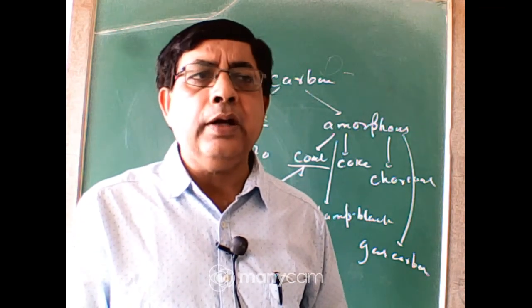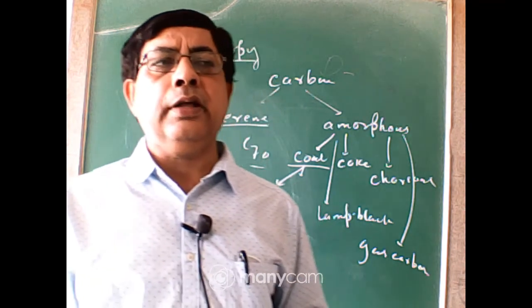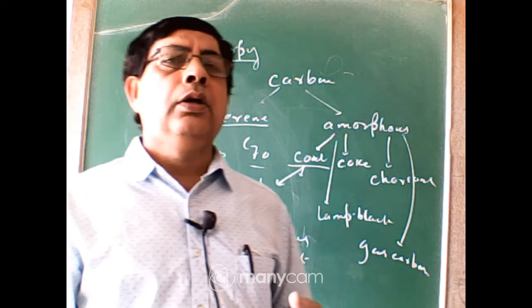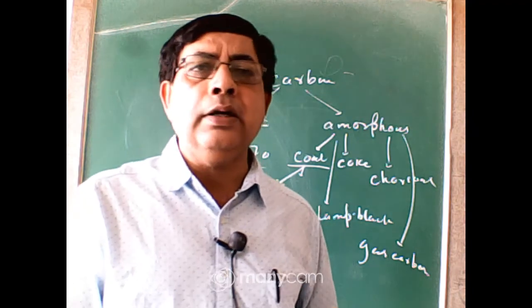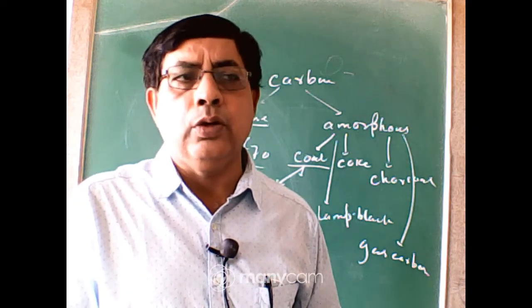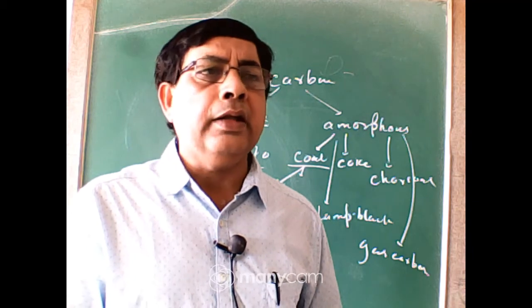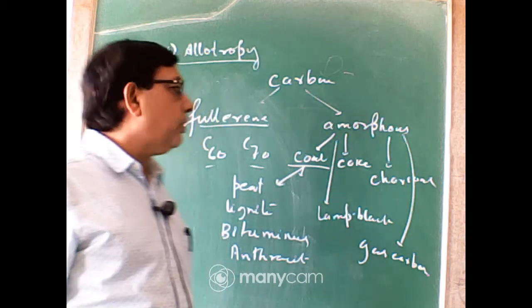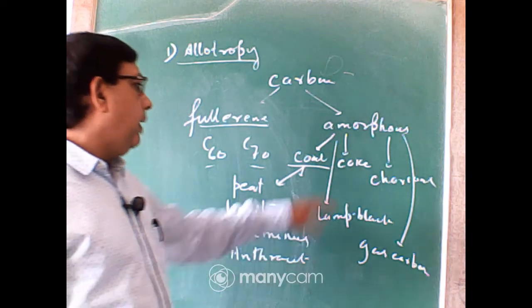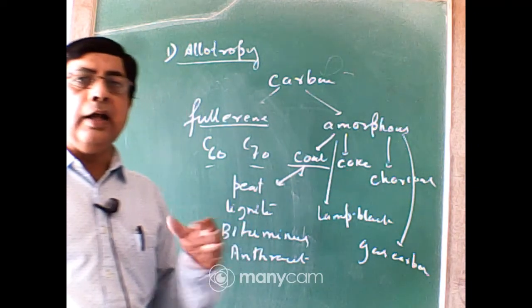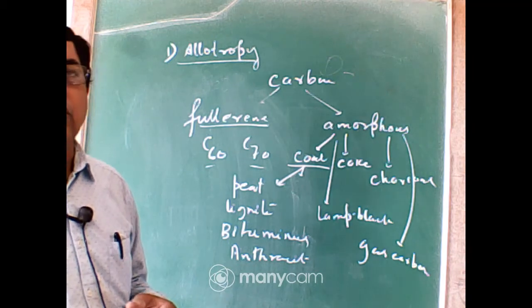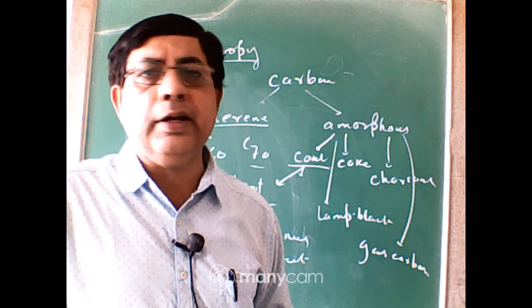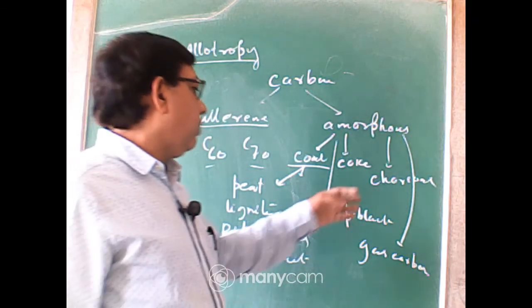The liquid part that is obtained from destructive distillation of coal is called coal tar. From coal tar we can get 200 different types of organic compounds and ammoniacal liquid, and the solid product is called coke. So coke is obtained by destructive distillation of coal. In the preparation of coke, all volatile material is removed, so coke does not produce any smoke during combustion. It is a better fuel.